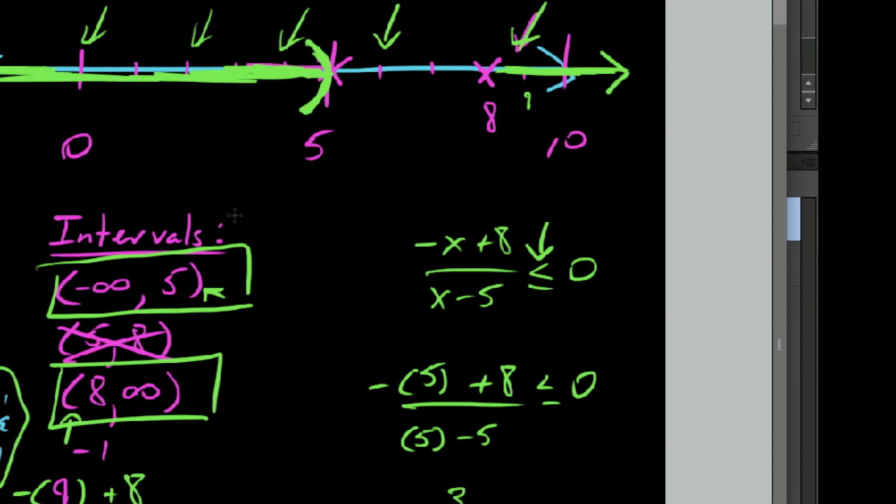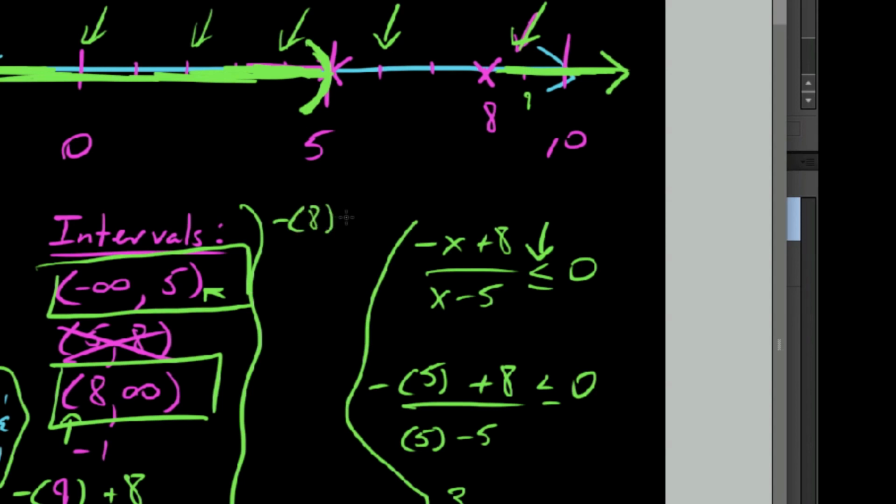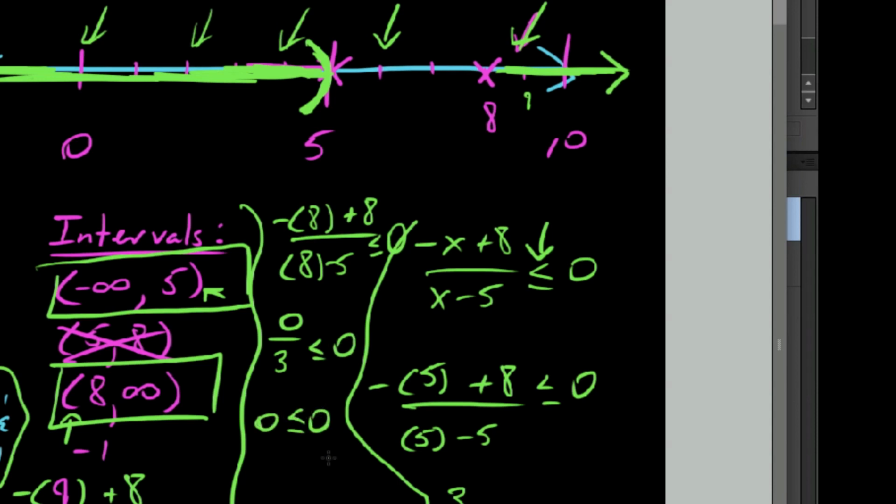So what if we did indeed plug in 8 itself? Of course you know that 8 was a 0 of this function. So when we plug it in, you get negative 8 plus 8 over 8 minus 5 less than or equal to 0. Sorry about squeezing that in there, but basically you get 0 over, we don't care as long as it's not 0, and this is true. 0 is less than or equal to 0. So keep your eyes open for something that says less than or equal to or greater than or equal to. You actually want to test your critical values.